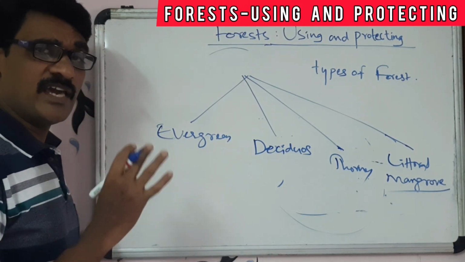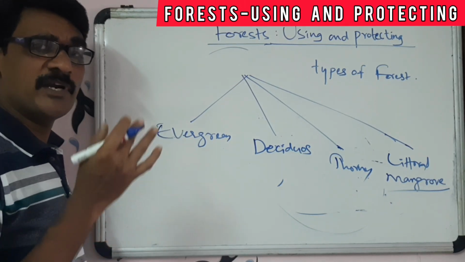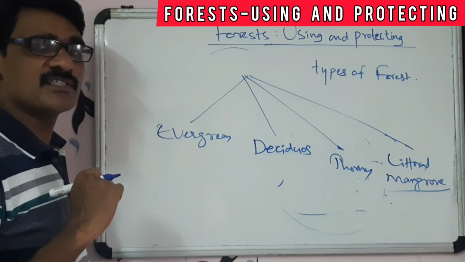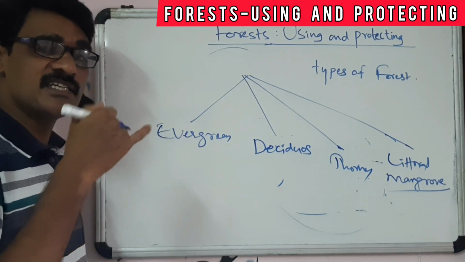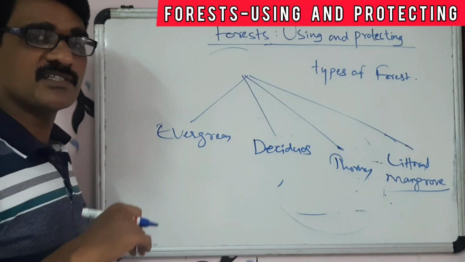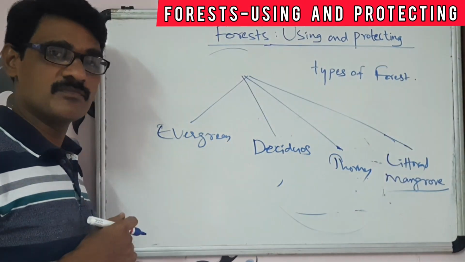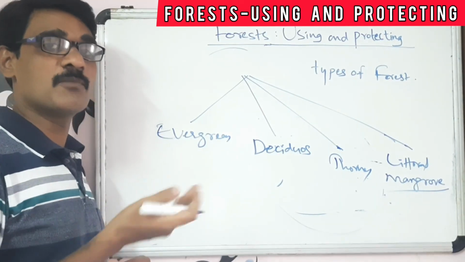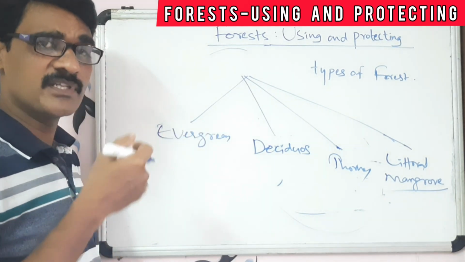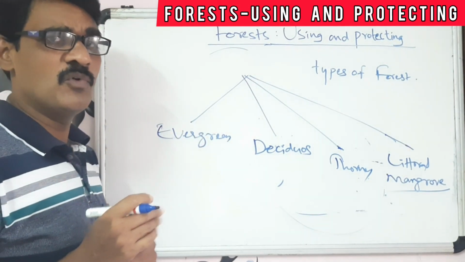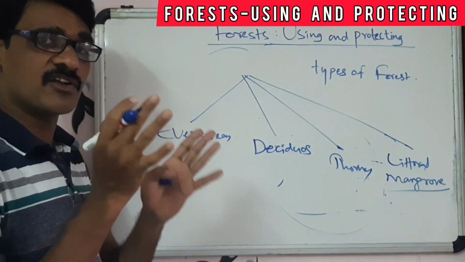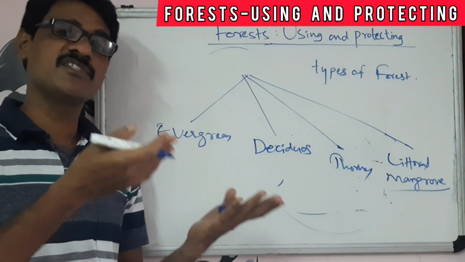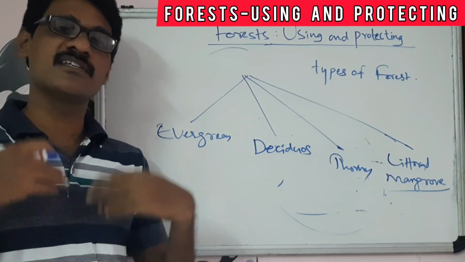Generally, we classify the forest depending upon various factors. The first factor, for example: depending upon the density of the forest, whether the forest is dense or sparse, or degraded forest, or scrub forest. So depending upon the density also we can classify the forest. By this classification we can easily understand which forests are dense forest and which forests are degraded forest.